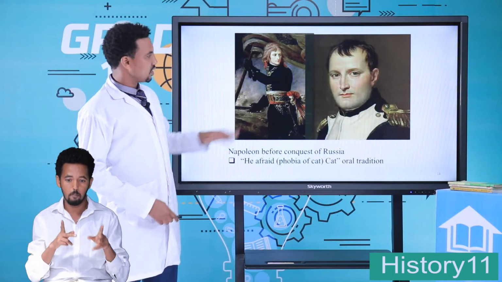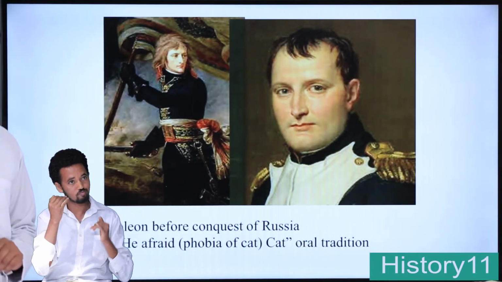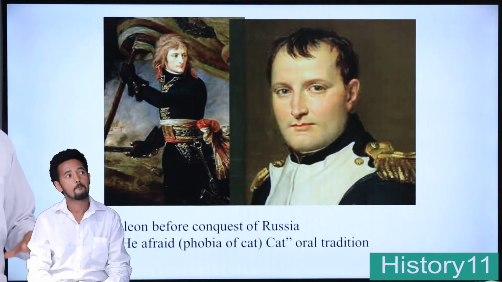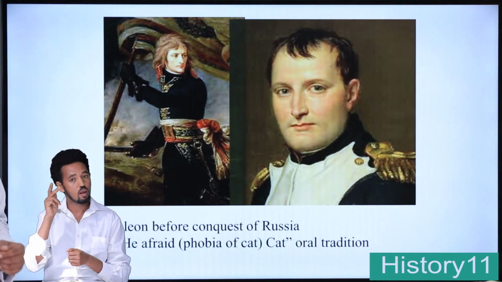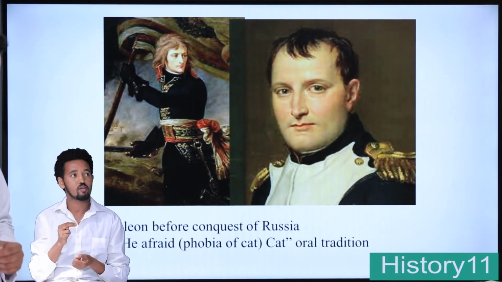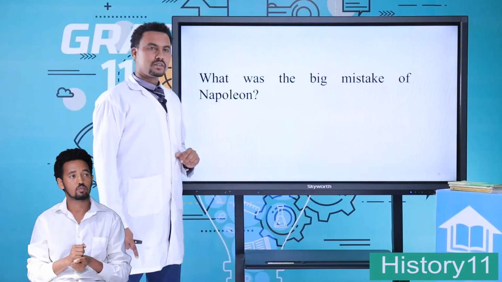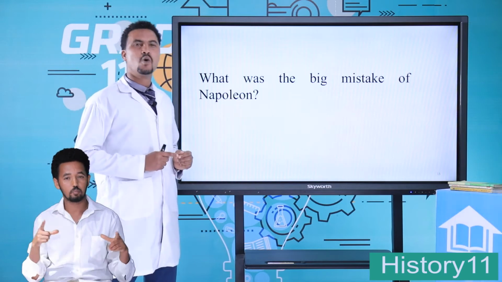By the way, this is a picture of Napoleon Bonaparte before he invaded Russia. There is an oral tradition, students, that Napoleon had a phobia of cats, or was afraid of cats. Students, what was the big mistake of Napoleon?